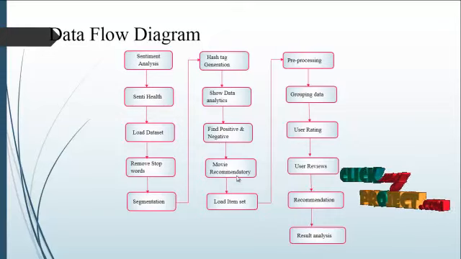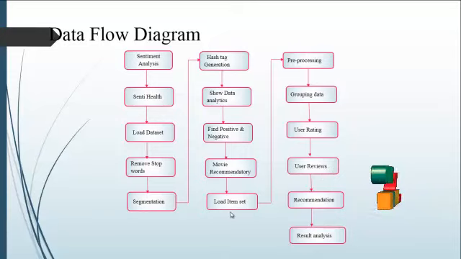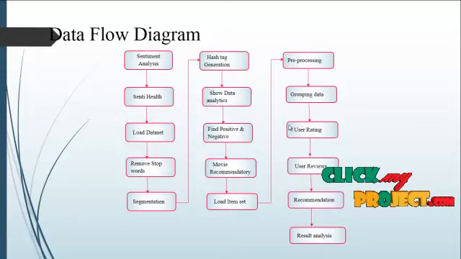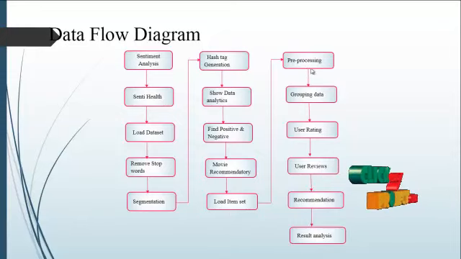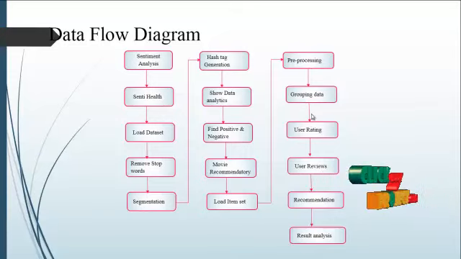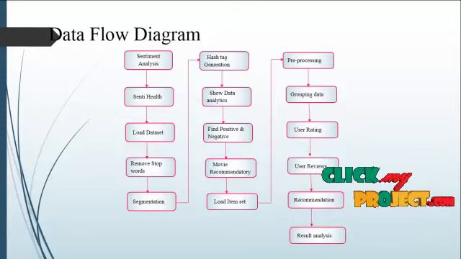Next, the user selects the movie recommendation based dataset. Here the movie ratings based data, called the item dataset, will be loaded. After that the data is pre-processed, and then grouped. Based on the users' ratings, we find the similarity calculations.